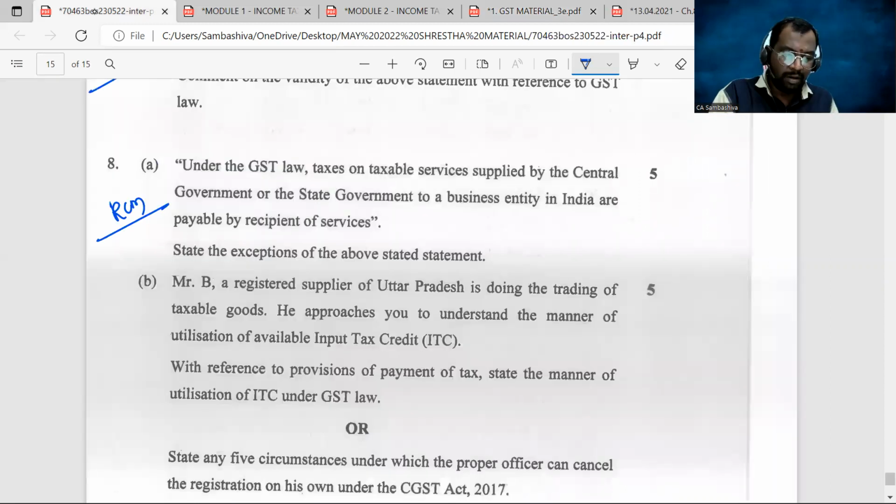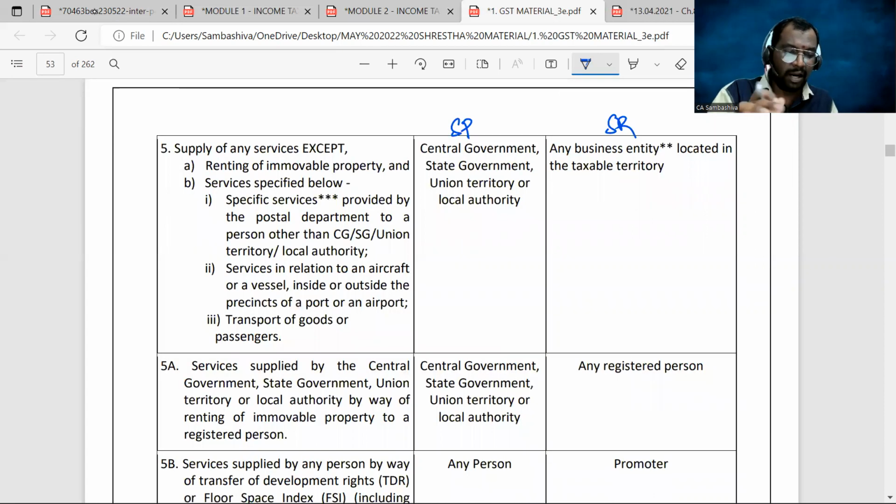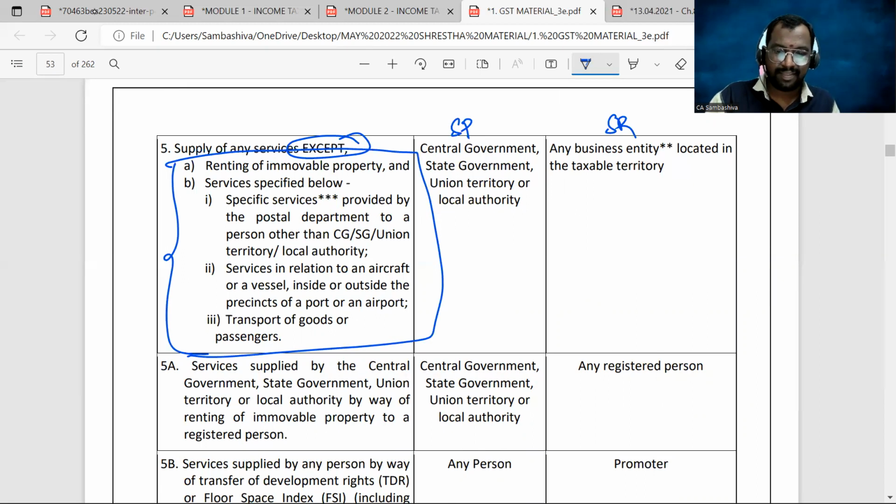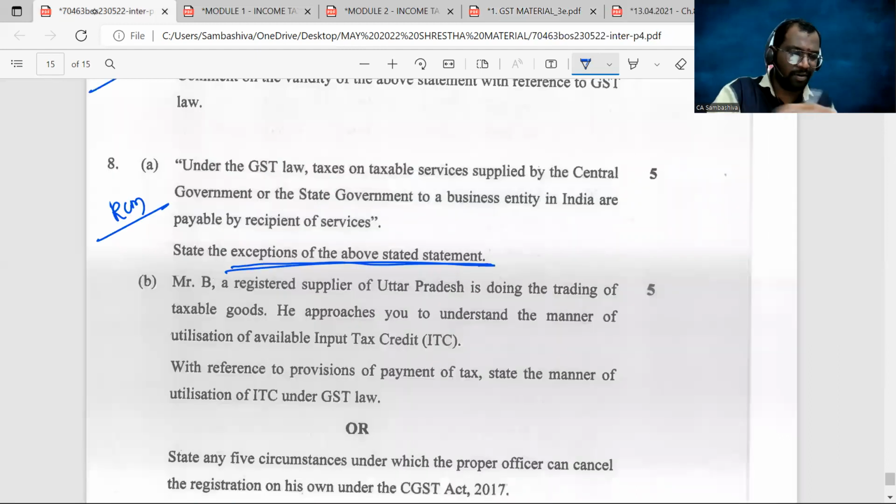The question is: under the GST law, taxes on taxable services supplied by the Central or State Government to a business entity in India are payable by the recipient of services, right? State the exceptions to the above statement. Here you can see supply of any services except, so these are all exceptions. That is what the question asked for 5 marks.